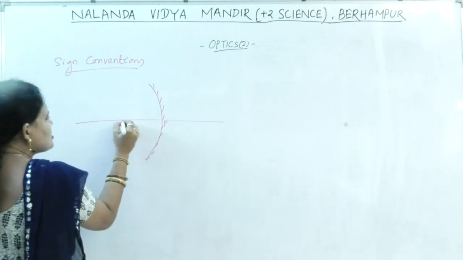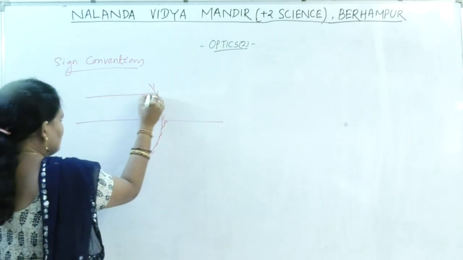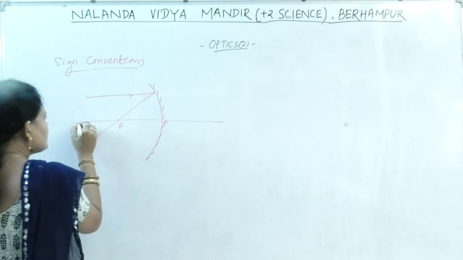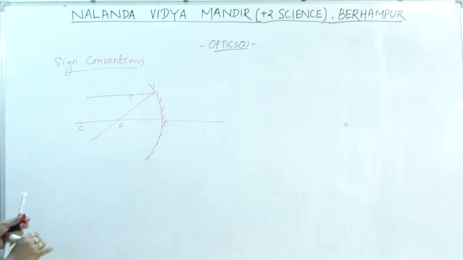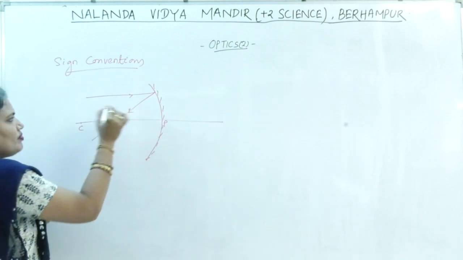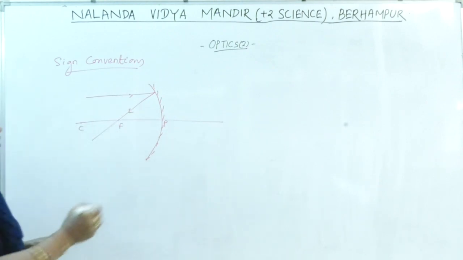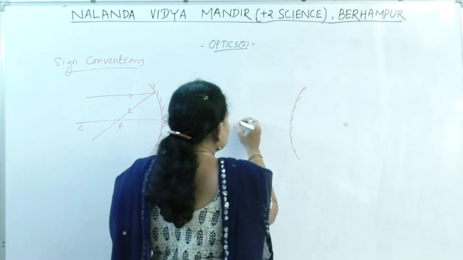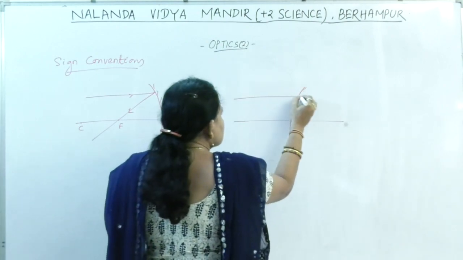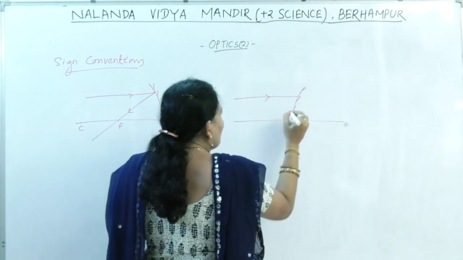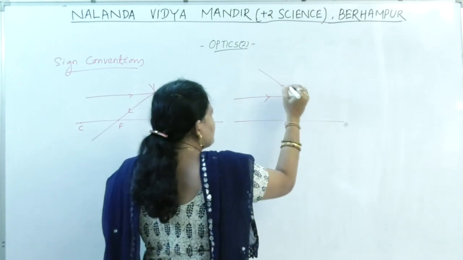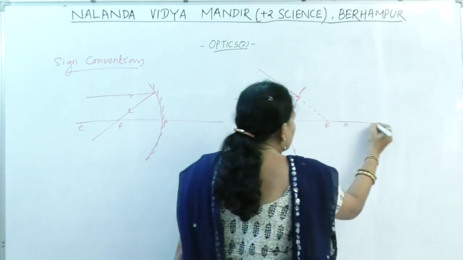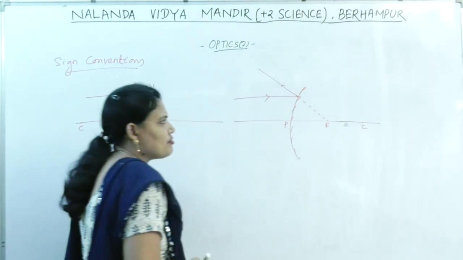Pole. If the rays come parallel, they meet at a point. Focus. Somewhere here let the center of curvature be. In case of convex mirror, incident ray, this is pole, the rays diverge. If produced backward, they meet at a point, that is your focus, and here is the center of curvature.